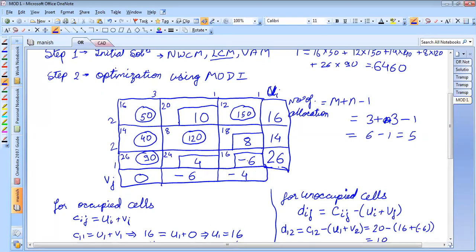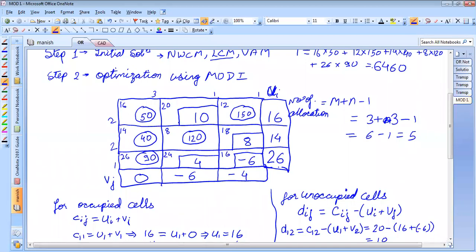So we have to make an allocation such that this cell is included in the solution, and another cell should be extracted from the solution. I am not very sure about that cell now, but I am very sure this cell needs to be included. The other will automatically get eliminated. I'll tell you how, but for now let us say that this cell is to be included.